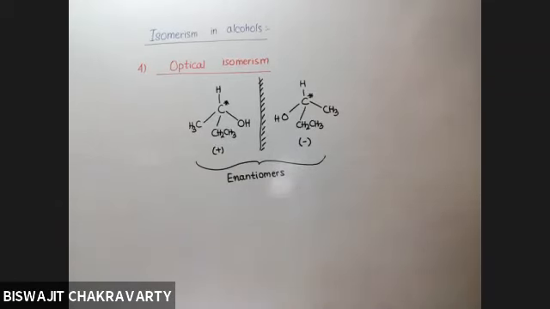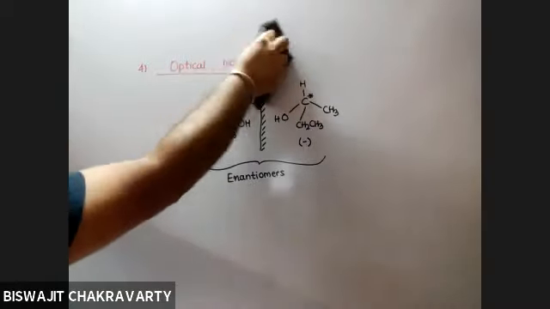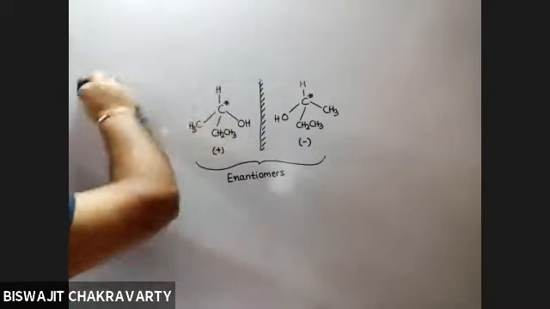Clear? So these are the 4 different types of isomerism shown by alcohols, 3 of which are structural isomerism, and the 4th one is optical isomerism, which comes under stereoisomerism.